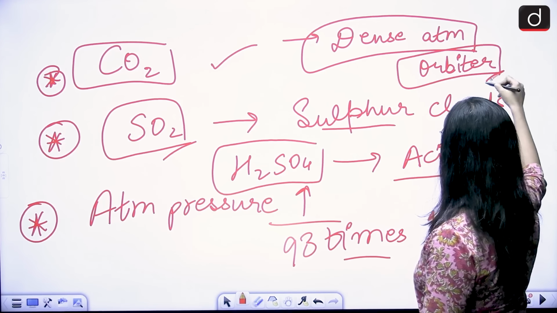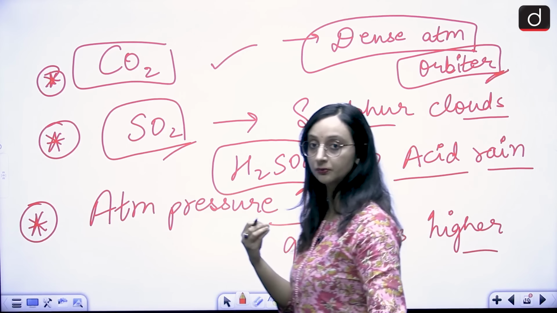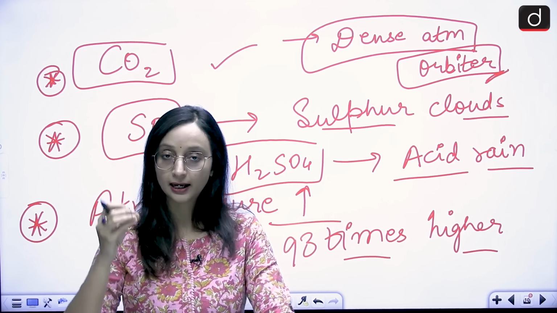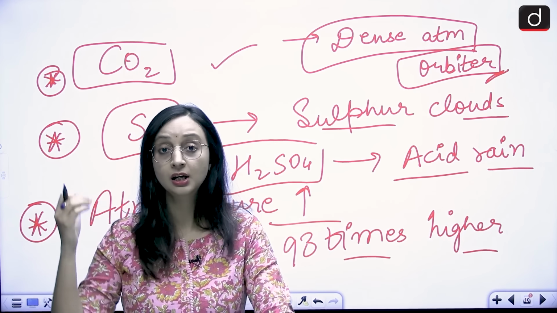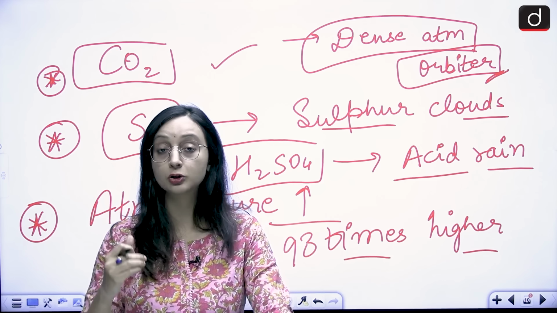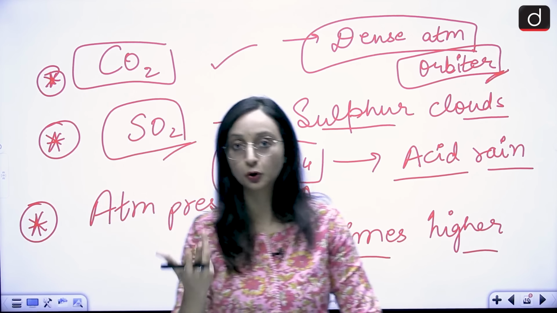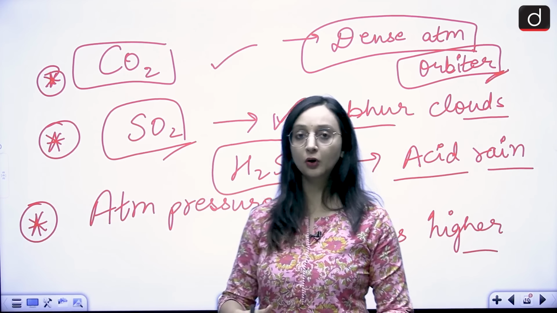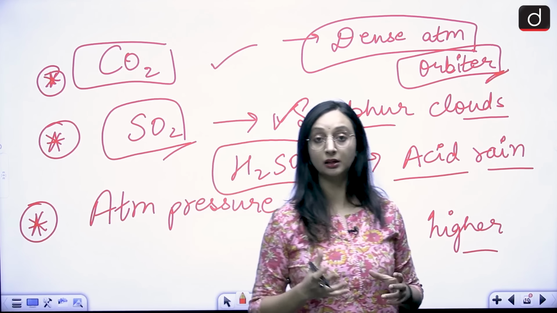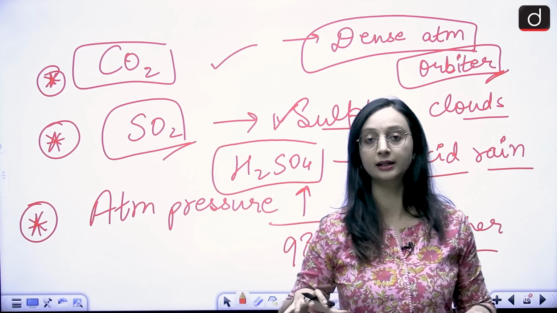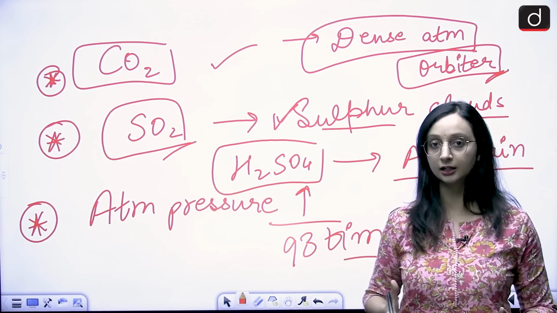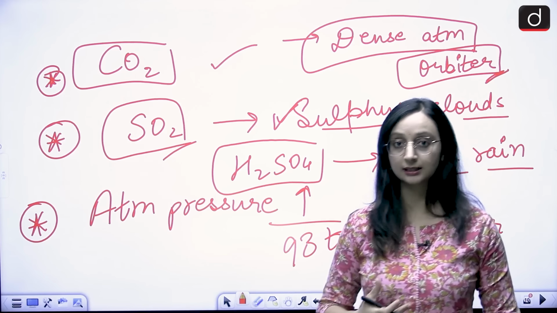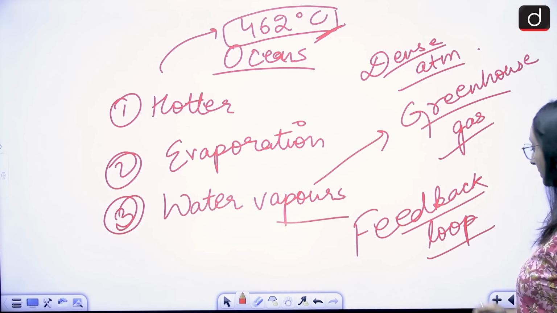Because landing is also going to get difficult if you compare lander and orbiter. Orbiting the surface is going to be easier over here. Landing, again, because there's a huge atmospheric pressure, there could be chances of crushing. Then there could also be chances of the scientific equipment getting corroded because we have sulfur, we have H2SO4 also there. So because of all these things, this orbiter mission is expected to help us understand why these conditions are existing, and was Venus ever appropriate for life to be sustained. Okay, so these are a few things that we are wanting to study.